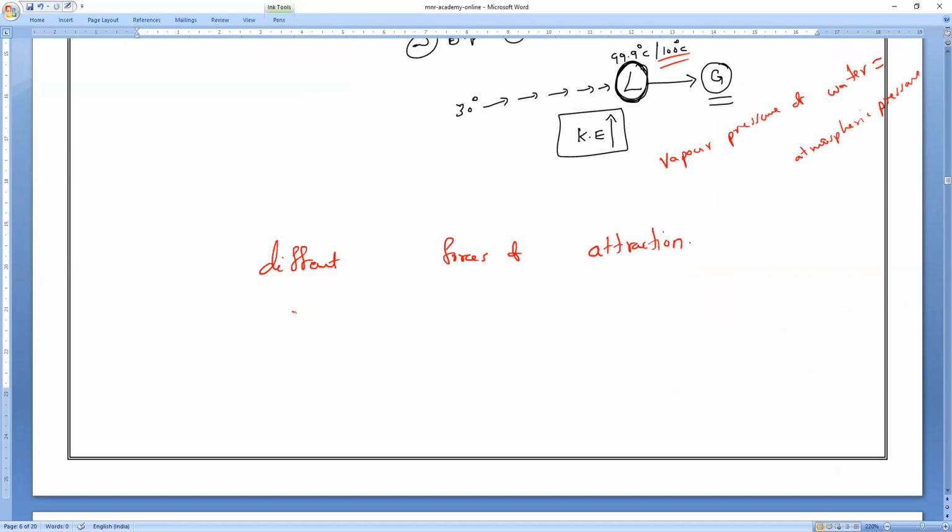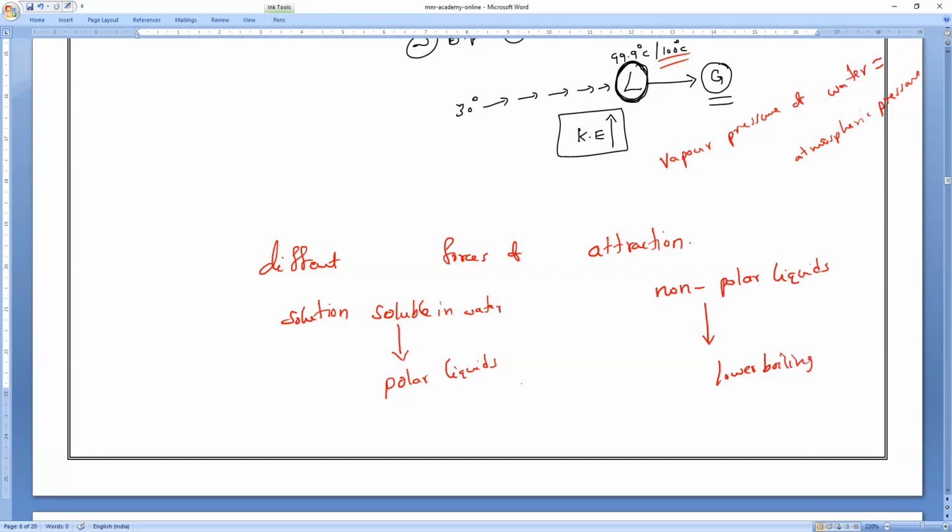Now, I will introduce one more thing. The solutions that are soluble in water, which we used to call polar liquids. What do we call them? Polar liquids. And the solutions which cannot be dissolved in water, non-soluble in water, are called non-polar liquids. Remember, non-polar liquids have lower boiling points compared to the polar liquids.